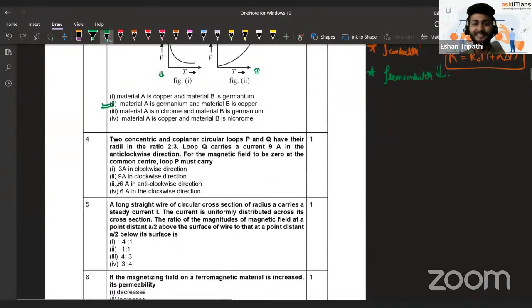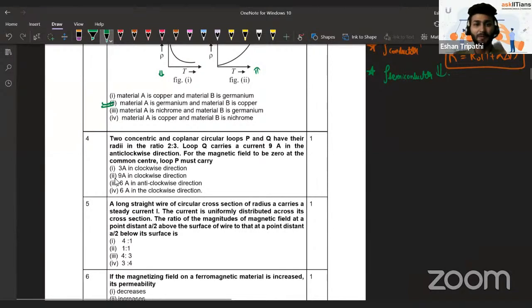Then comes the main part which we should be concerned about: numericals. The first question is a numerical from the chapter moving charges and magnetism. It's not a difficult question at all, it's very easy. You can find similar questions in NCERT, in the illustrations, examples, and back exercises. They are talking about concentric and coplanar circular loops, where they are asking the magnetic field to be 0 at the common center. What must be the condition for the current?